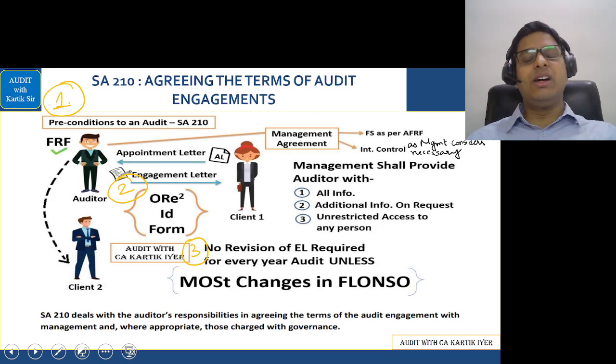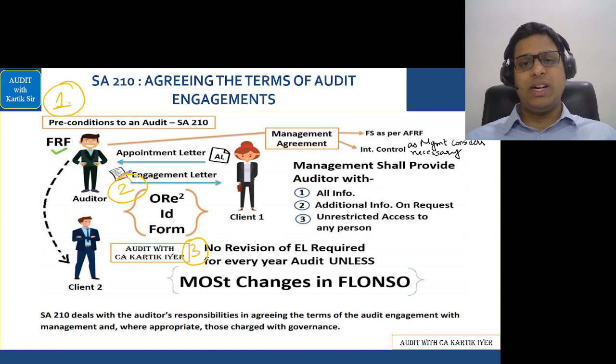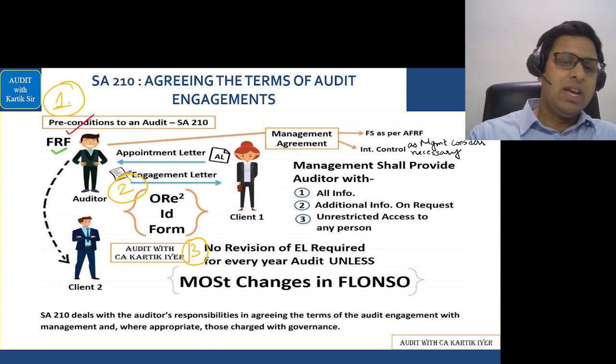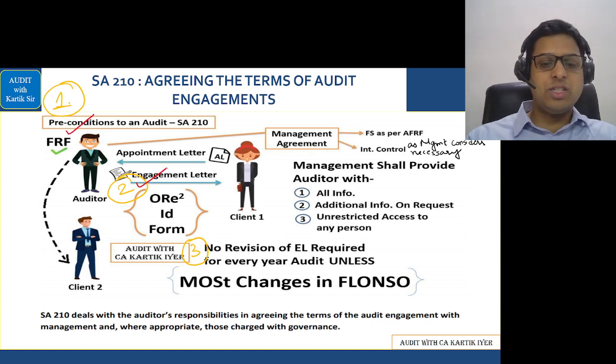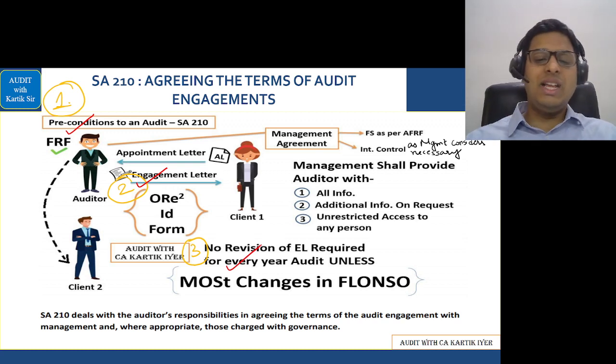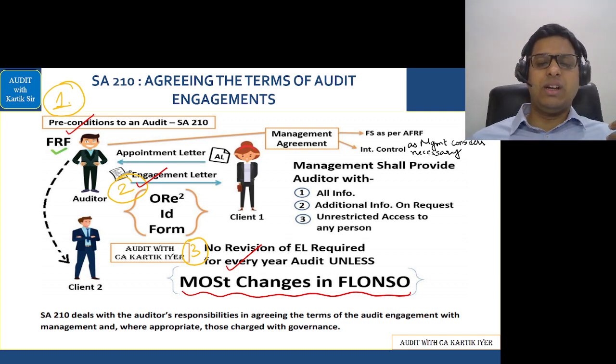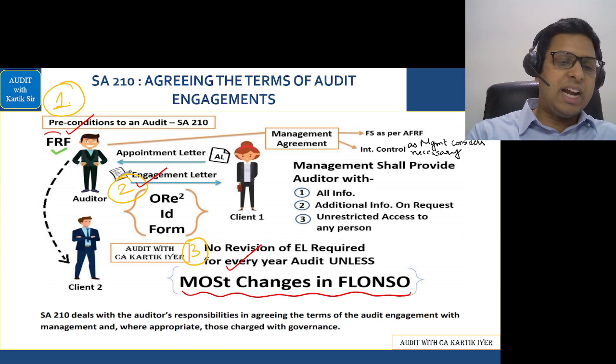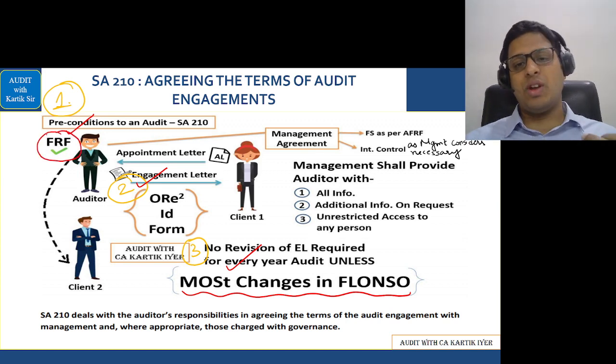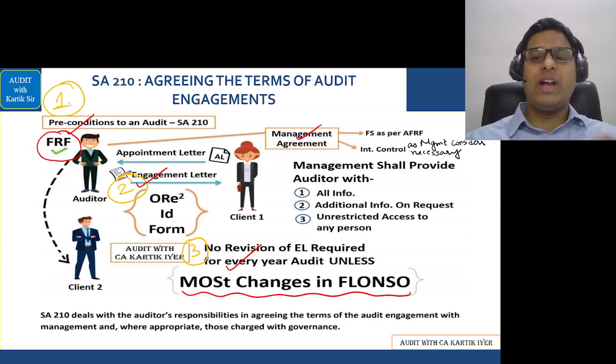Then after that, we had done SA 210, that is agreeing the terms of the audit engagement. It had three answers. First is called preconditions, second is called engagement letter, and the third one is no revision in EL is required unless there is a situation of major changes. We'll cover the answer here itself. What are the preconditions to an audit? The auditor should first check whether the client has prepared the financial statements as per FRF, that is financial reporting framework. Management should have an agreement that FS is as per AFRF and internal control as the management considers necessary is in place. Management shall provide the auditor with all information, additional information on request, and unrestricted access to any person.